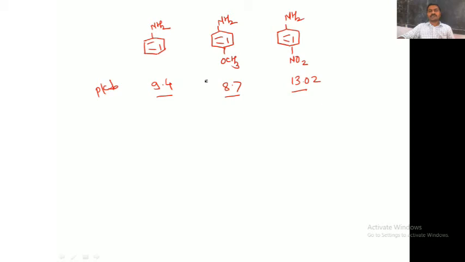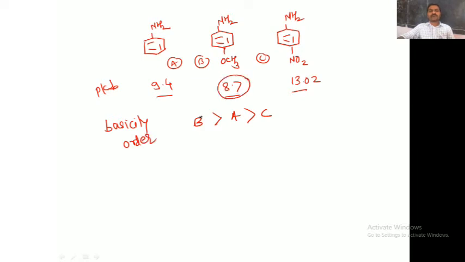So in this case, ortho-nitro, suppose compounds A, B, C. B is a stronger base than A, and see, this is the basicity order of these examples. Basicity order: the lower the pKb, the stronger the base. Here the OCH3 group exerts a plus R effect, and the plus R effect increases the electron density around the nitrogen atom.